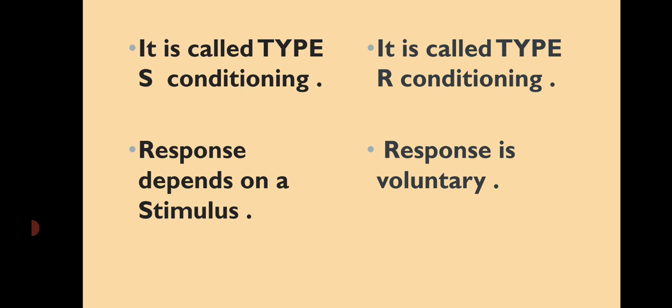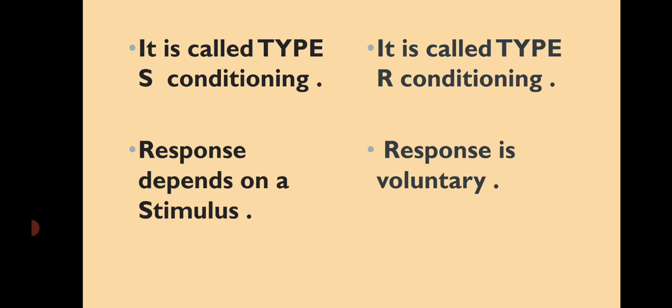And Skinner's theory is called also type R conditioning. In this theory, organism does not know any type of stimulus. He does action or response first. Means इसमें अभी organism को stimulus का पता नहीं है और वह केवल और केवल response करता है.